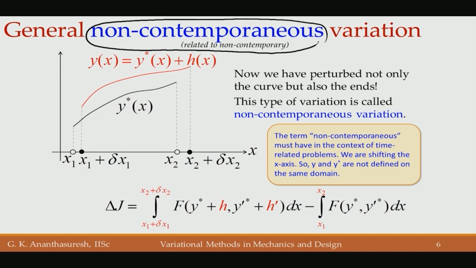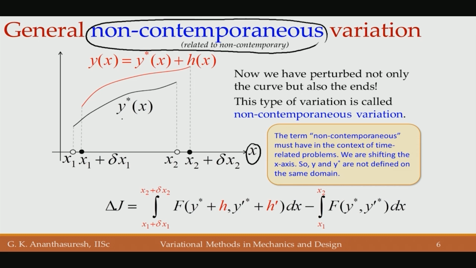This concept was developed mostly for dynamics problems where the independent variable x was actually time t. When you want to go from t1 to t2, now we have t1 plus delta t1 and t2 plus delta t2. We are not doing the same time range, so it is non-contemporaneous, a general non-contemporaneous variation.